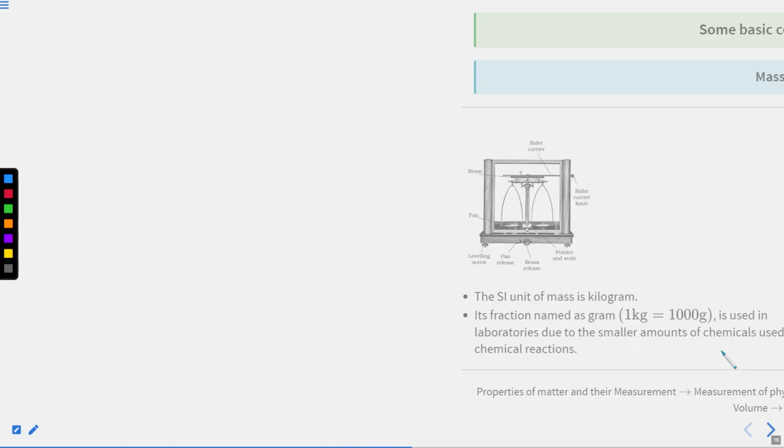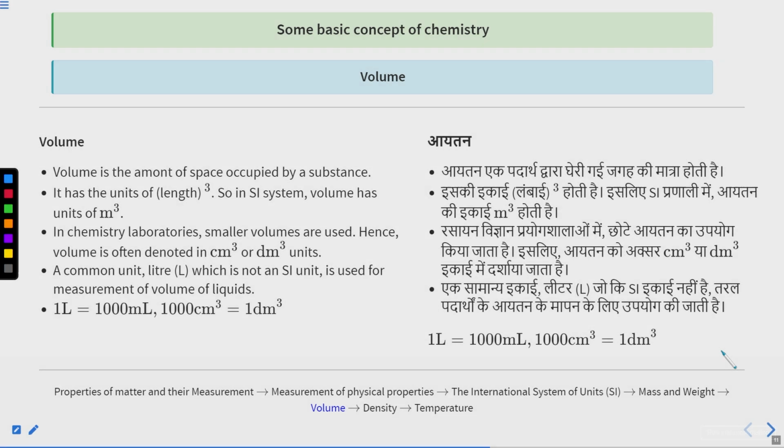Okay, let's move to the point. Volume. In chemistry laboratories, as I told you already, small volumes are used, like in centimeter cube, decimeter cube, etc. A common unit, liter, which is not an SI unit, is used for measurement of volume of liquids. 1 liter is equal to 1000 milliliter, 1000 centimeter cube, which means 10 raised to the power 3 centimeter cube, and 1 decimeter cube. You can even make conversions from milliliter to centimeter cube, meter cube, and decimeter cube as well.